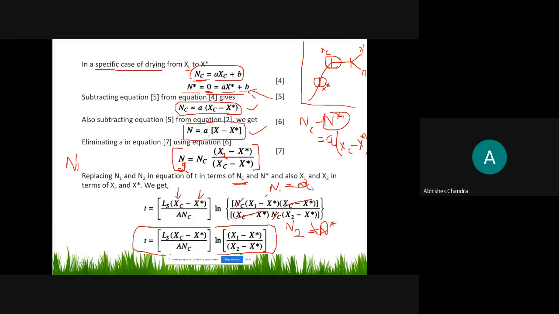This is a simple equation; there are a number of other equations we will derive, but first, this way you can find out the time period for different dryings, i.e., constant rate drying and the falling rate.